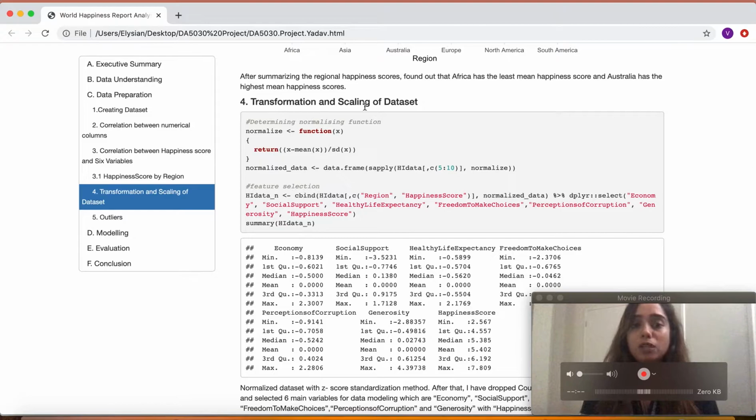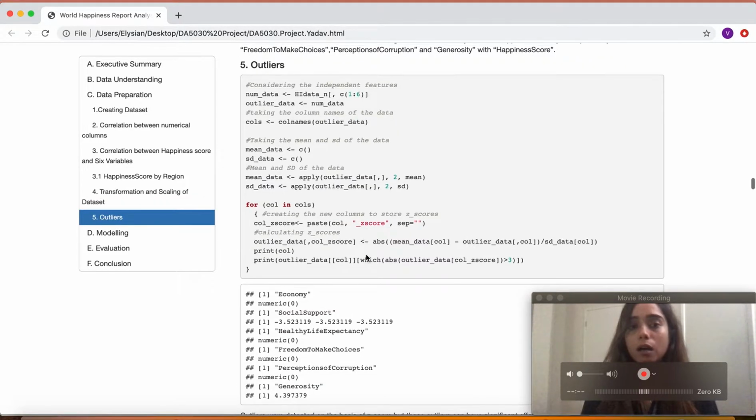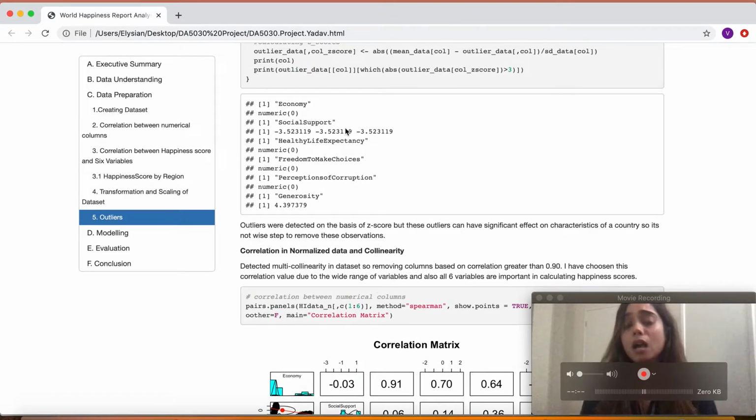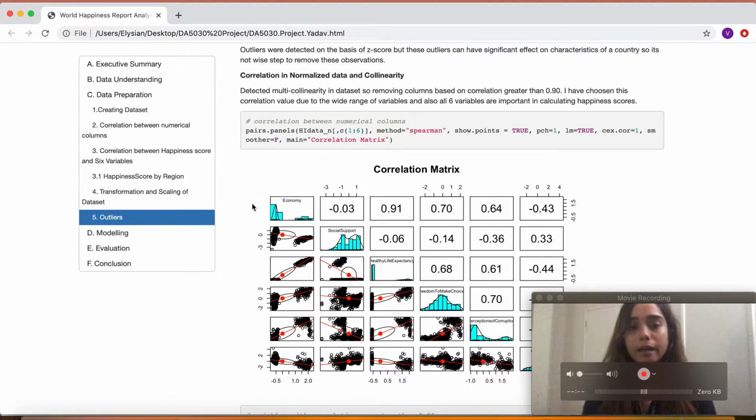I did some transformation with the scaling of the data set with the help of z-score normalization, and then I detected outliers. And I checked these outliers against my data set, and I found out that these values were representing a specific population. So I decided not to remove these observations, as this can affect my final data analysis.